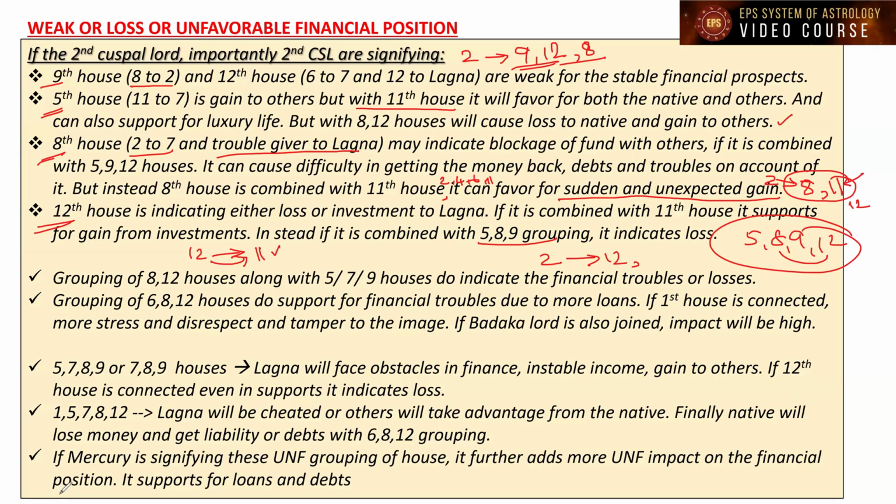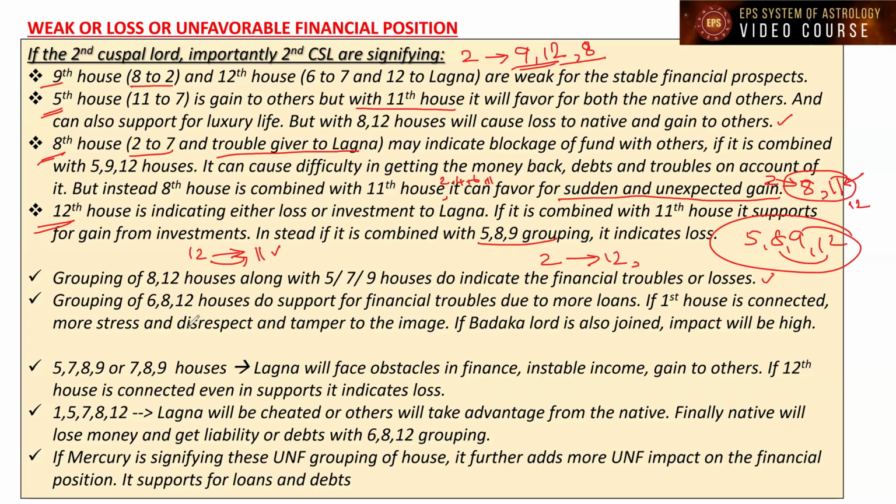Some other important point, let me explain here. Grouping of 8 and 12 houses along with 5 or 7 or 9 houses do indicate financial crisis, troubles or losses. That's what I was telling. So grouping of the 8th house and 12th house along with 5 or 7 or 9 houses indicate financial troubles or losses.